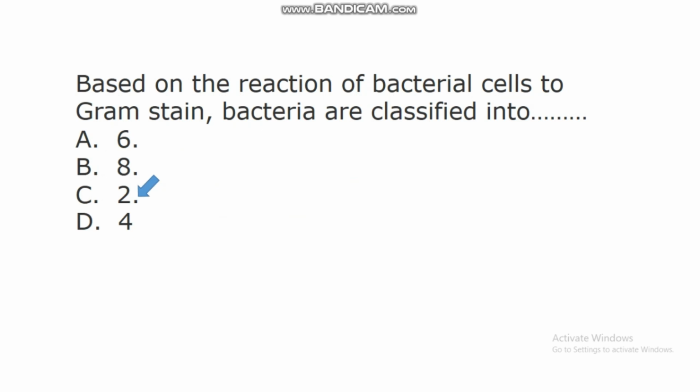So when bacterial cells are stained with gram-stain, they will react differently to the gram-stain due to the fact that we have two classes of bacteria based on this gram-stain. So generally, all bacteria are classified into two based on the reaction of their cells to gram-stain.